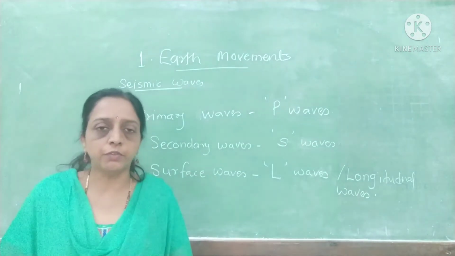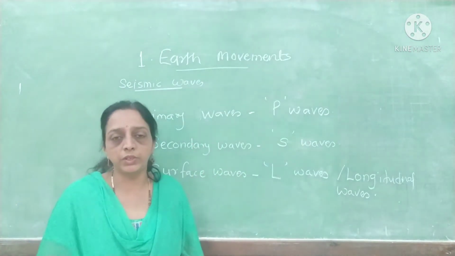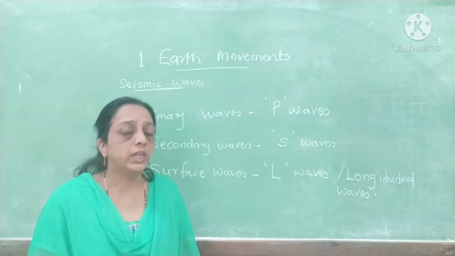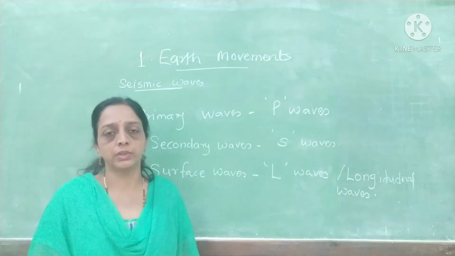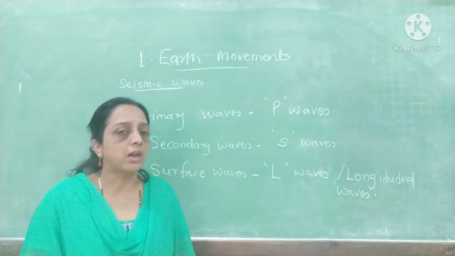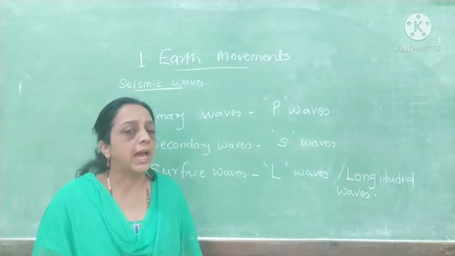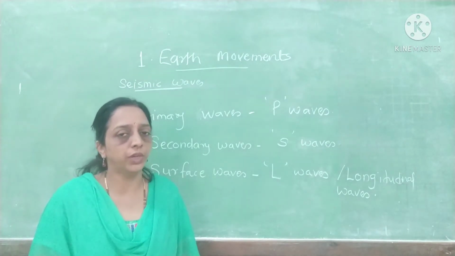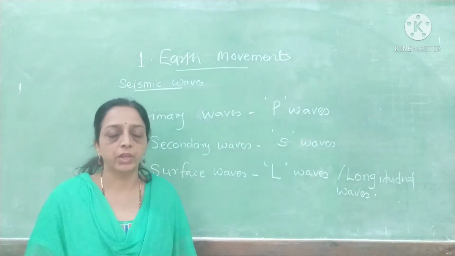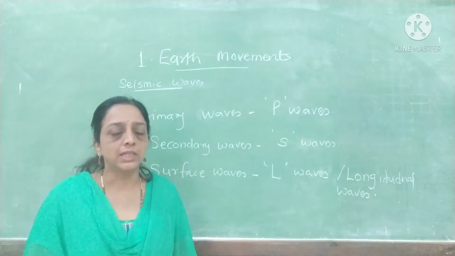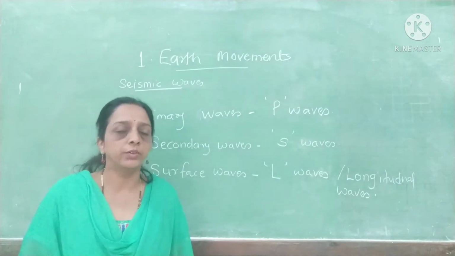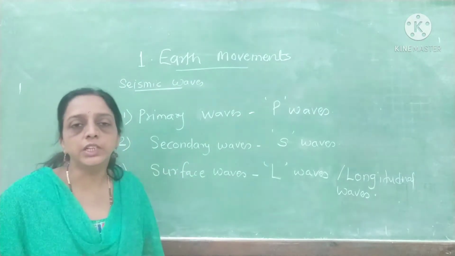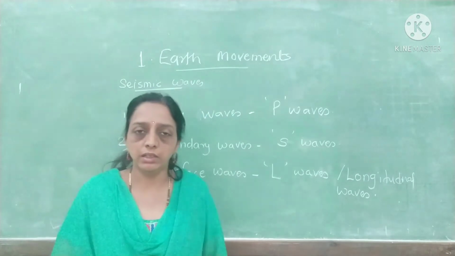Secondary waves come after primary waves. The major characteristic of these waves is that they do not pass through liquid medium. So when these waves begin from the focus point and travel towards the surface of the earth, if any liquid medium comes in their path, these waves change their path. They take a right angle and start moving further. So the waves which do not enter into liquid medium are secondary waves.